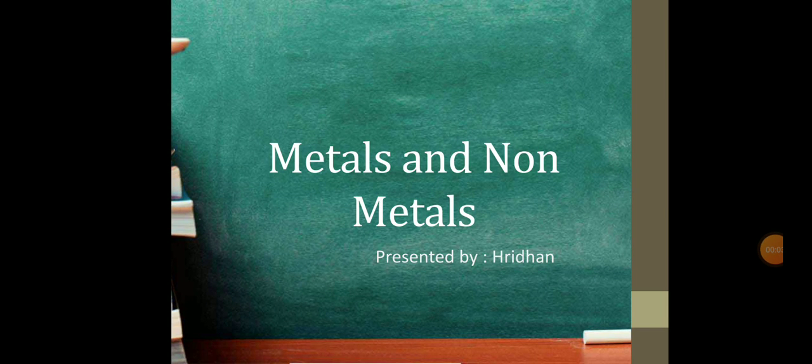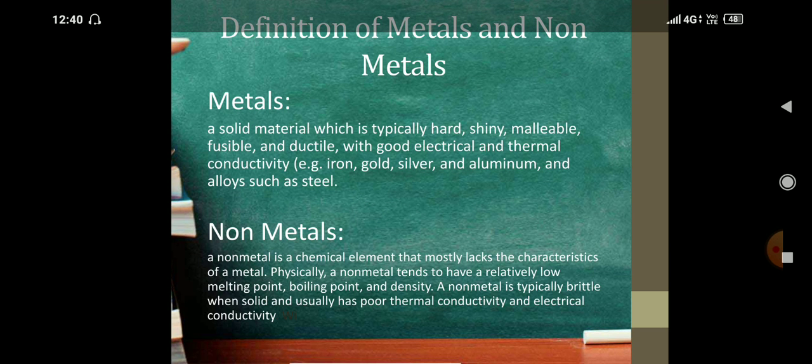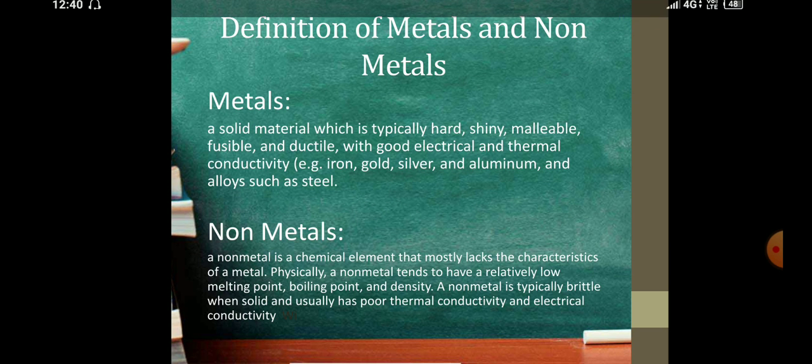Today I am going to show a small presentation on the topic metals and non-metals. So let's start. First, the definition of metals and non-metals. Metals. Metal is a solid material which is typically hard, shiny, malleable, fusible and ductile with good electrical and thermal conductivity. Example: iron, gold, silver and aluminium, alloys such as steel.